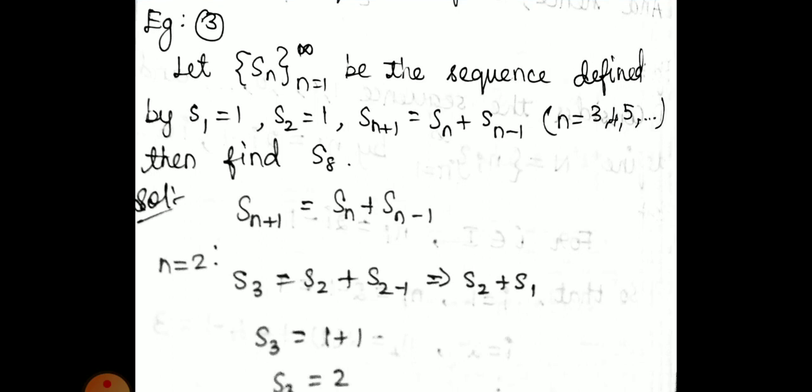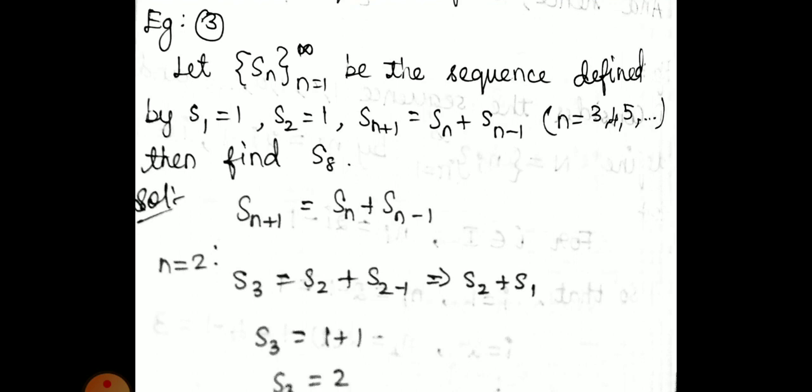Next, we can see example 3. Let S_n, n equal to 1 to infinity, be the sequence defined by S1 equal to 1, S2 equal to 1, S_(n+1) equal to S_n plus S_(n-1), where n starts from 3, 4, 5, and find S8, they are asking. We are going to find the value of S8. So S_(n+1) is the given term, that is S_n plus S_(n-1).